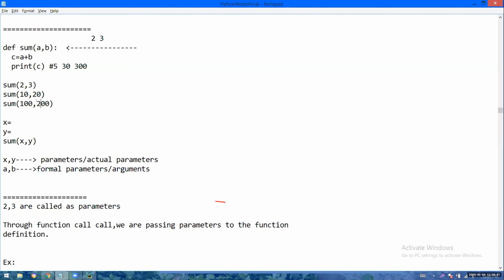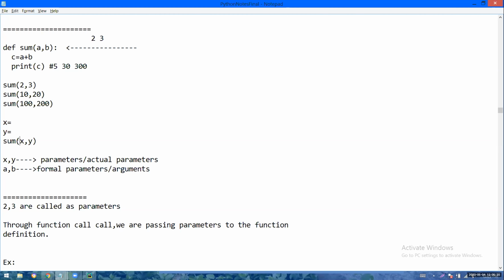See, these 2, 3, 10, 20, 100, 200 are called as what? Parameters, actual parameters. Parameter means extra information, extra information sent from the call to the definition. 2, 3, 10, 20, 100, 200, X, Y are called as parameters. This is the actual data upon which the operation has to be performed, addition, subtraction, whatever. So these are called as parameters or actual parameters.